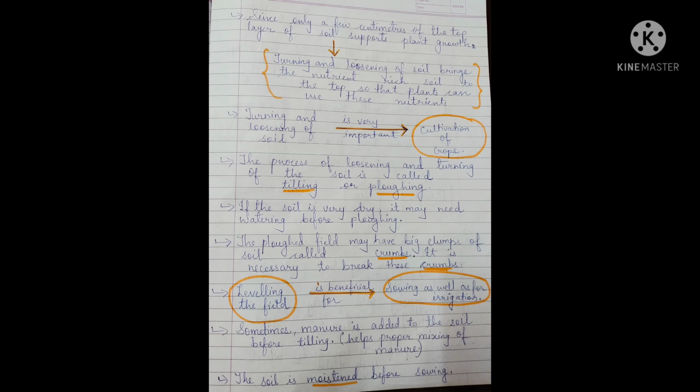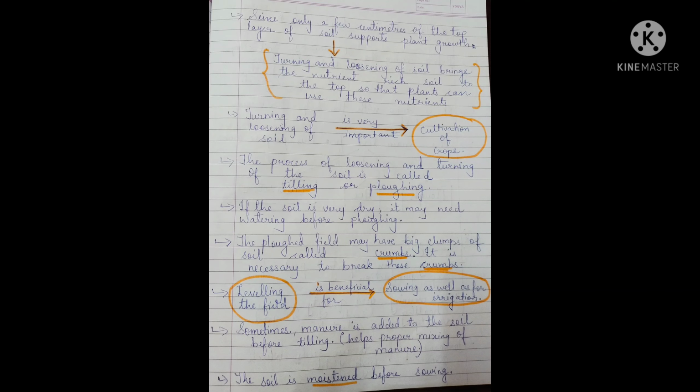Whatever nutrients will be there, whatever dead and decayed plants will be there, will be deep inside the soil. So when we are loosening the soil, we are turning the soil, what will happen? The nutrient rich soil will come on the top, so that the plants can utilize those nutrients. The seeds which we are going to sow can utilize the nutrients. So turning and loosening of the soil brings the nutrient rich soil to the top, so that plants can use these nutrients.